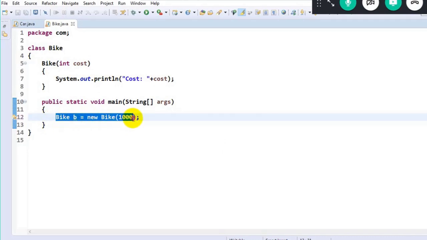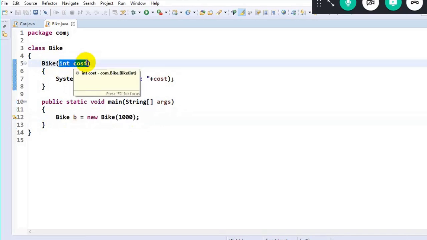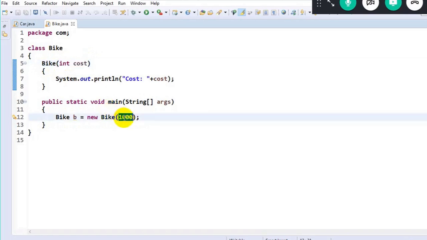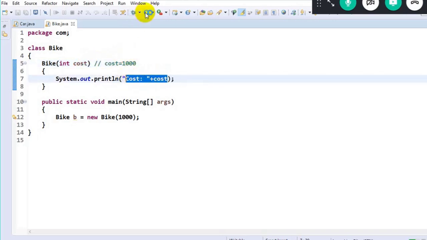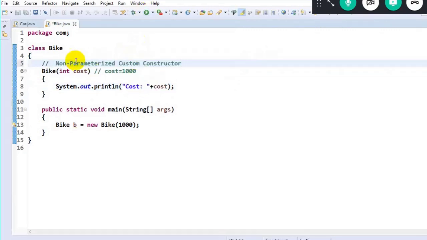Why? When I create an object, simultaneously the constructor will get executed, and it is accepting int cost. That's accepting an argument cost which is of type int. Therefore, I am passing 1000. The 1000 will get stored into cost here. So what will be the cost here? The cost will get assigned to 1000. So now what will be the output? Cost equals 1000 will get printed. Look at the output. Did I get the expected output? Yes.